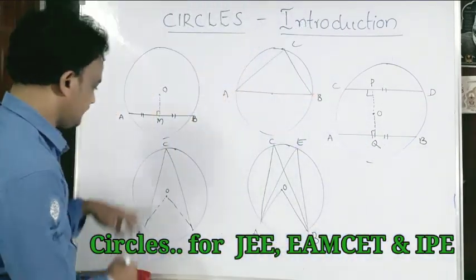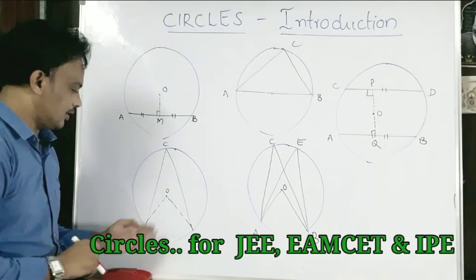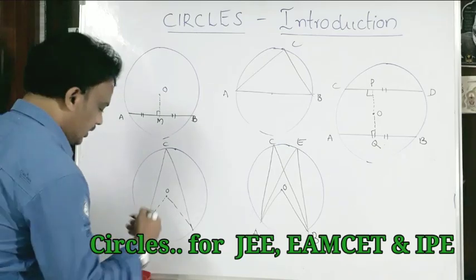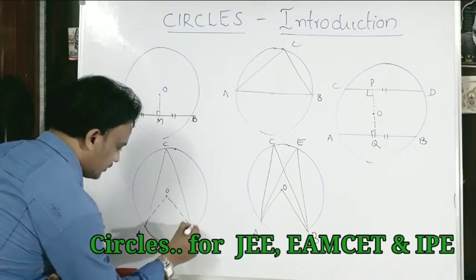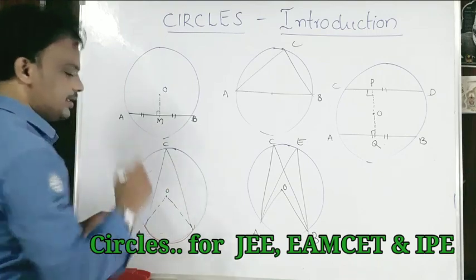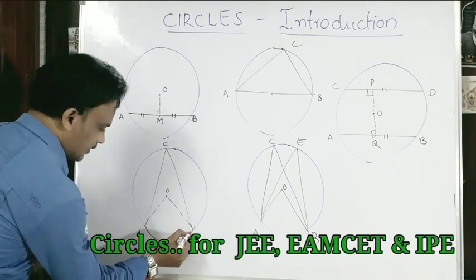And the second point. In a circle, O is the center of the circle. So AB is the minor arc, AC is the major arc. What is the condition? Let us see.